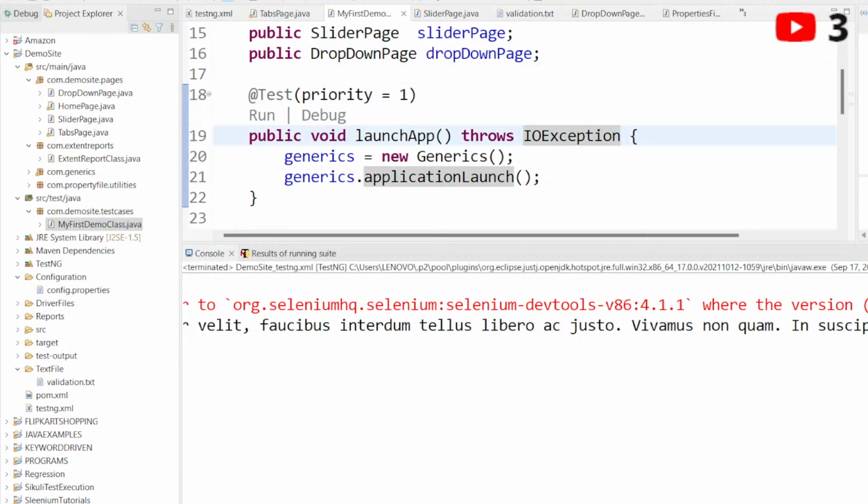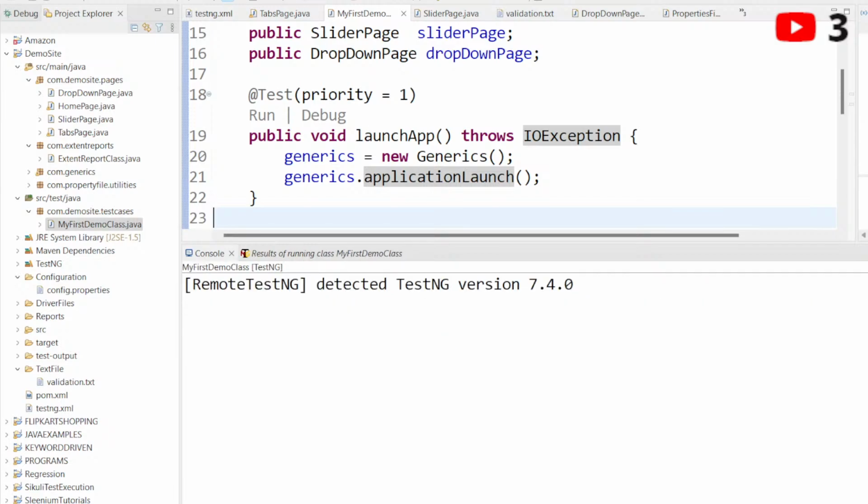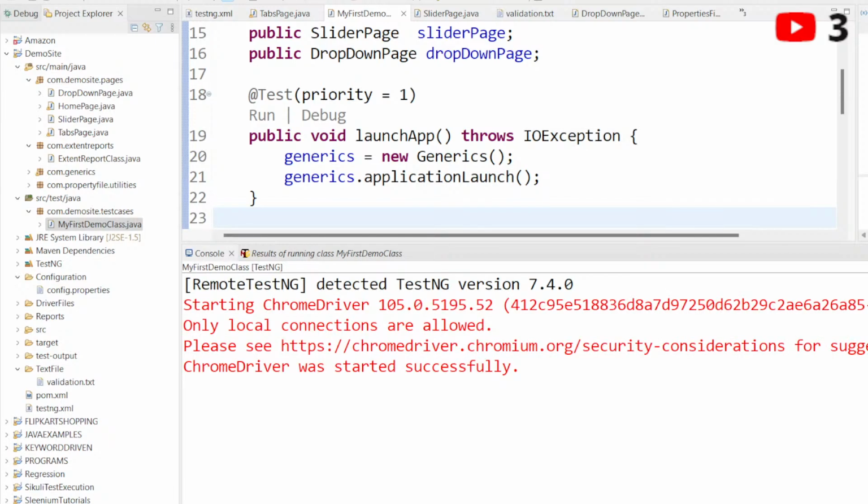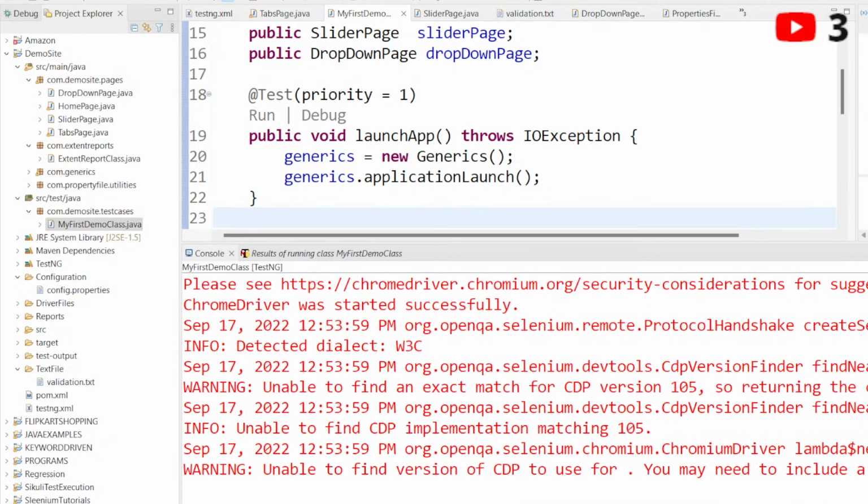So currently I am looking into this slider, why it is not working. Let me execute it one more time. We will see whether it is working properly or not. I think you are not able to see my execution screen now. After that I will show you this drop down list as well, whether it is working fine or not.